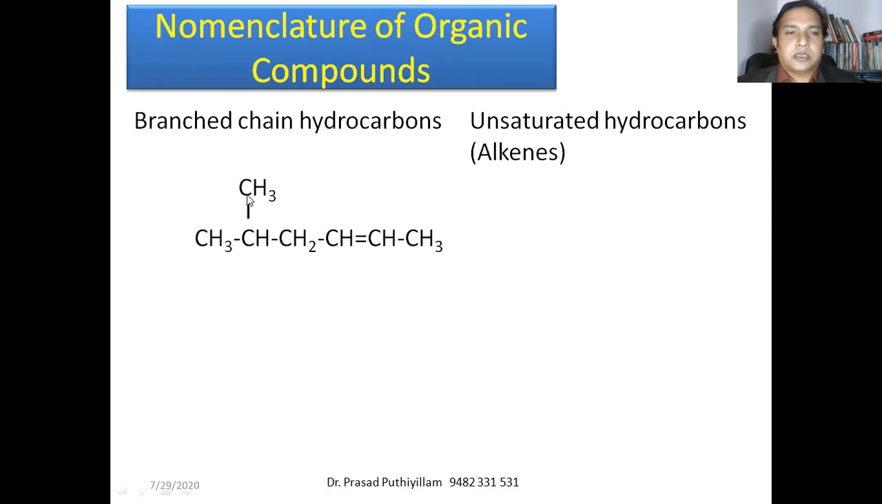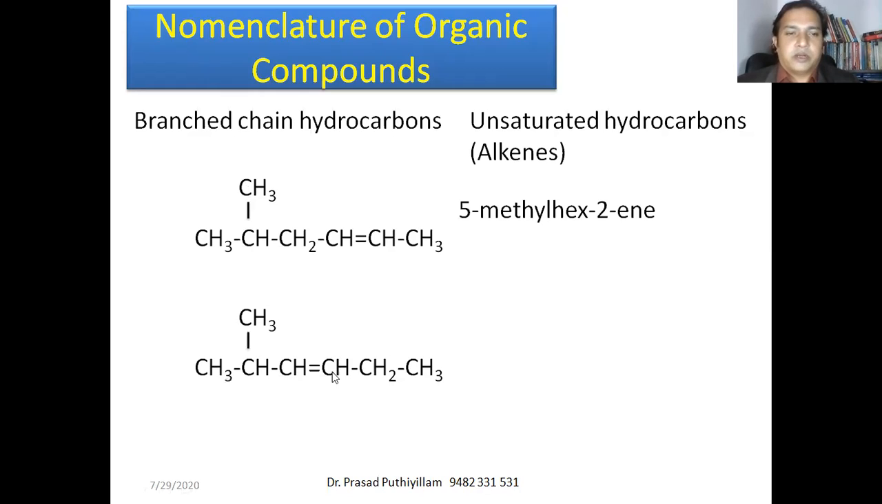Then the substituent or side group or branch, that is methyl group as the branch. So 1, 2, 3, 4, 5. Fifth carbon atom has got methyl group. Therefore, it is 5-methylhex-2-ene. 5-methylhex-2-ene. Similar type of one more molecule if you take.